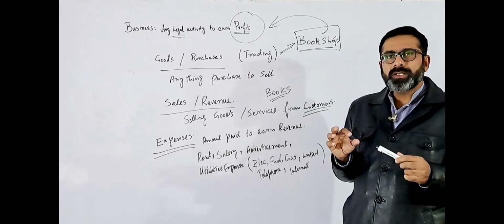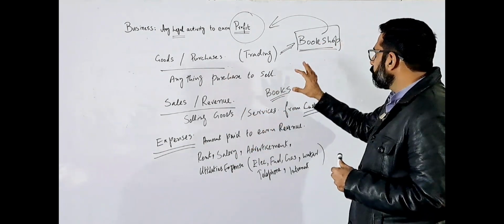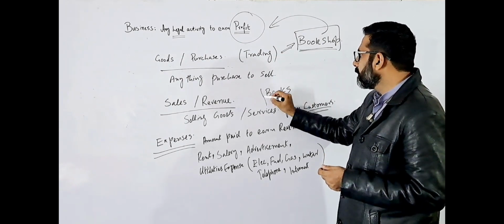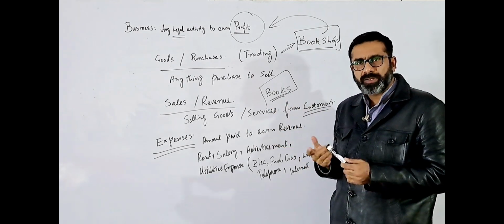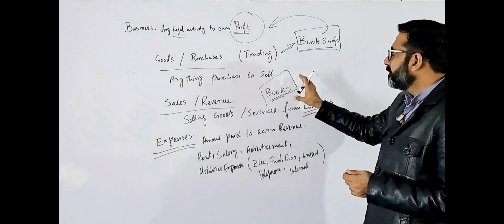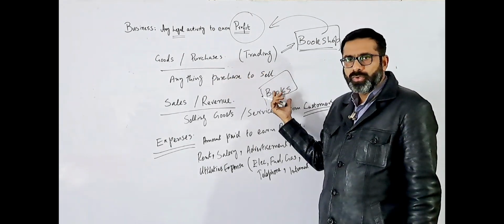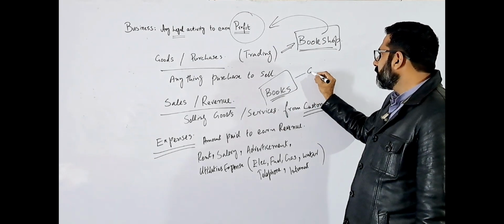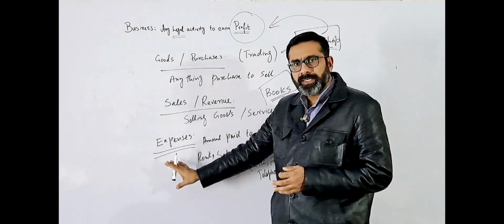Now, there is a small difference between the expenses and the cost. In our bookshop, we purchased the books. Obviously, books are not free, so they have to buy them. When they are buying these goods, it will be considered as the purchases, so that will be a cost. And these are the expenses.